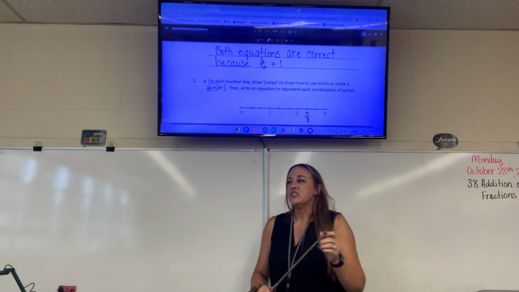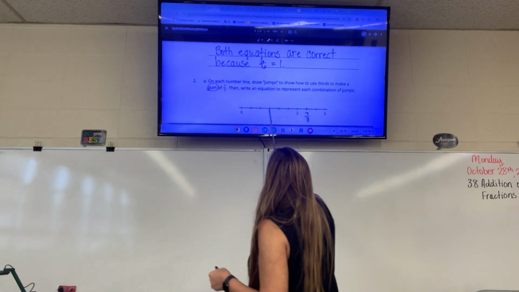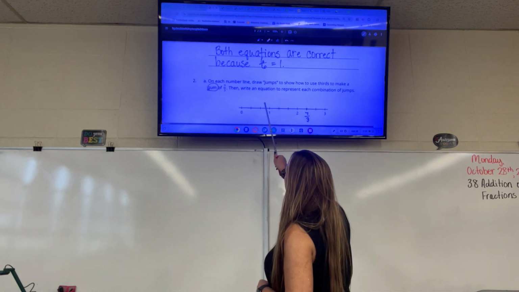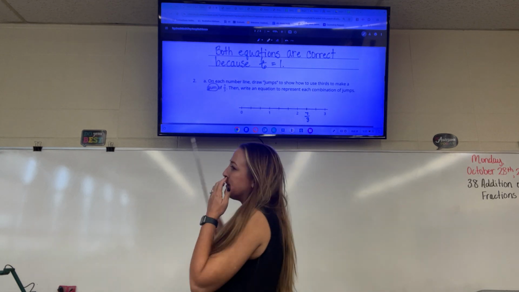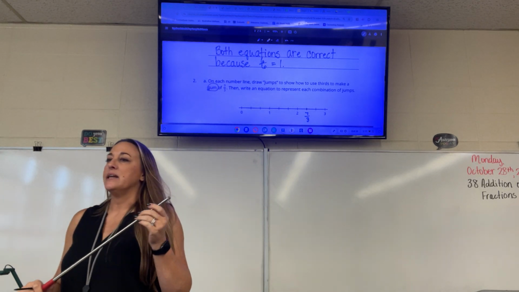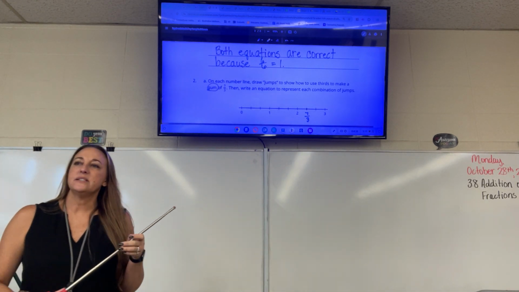So, to start with, if I look from 0 to 1 whole, there are 1, 2, 3 sections, meaning that all of these parts are cut into thirds. Colton, stay focused up here, please.